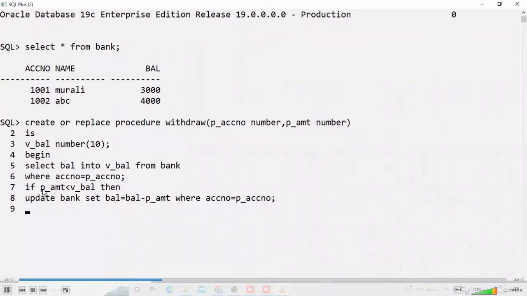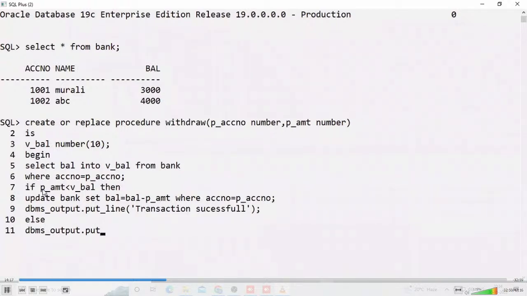Now check it out. Some coding is there. Here I am writing a message, like in Java or .NET, to display: your transaction is successful. Don't worry about this, just observe it. Else, simple coding: insufficient funds. Okay, some code is there. This is not difficult coding, take it easy.